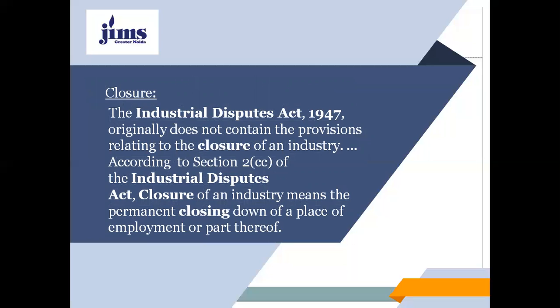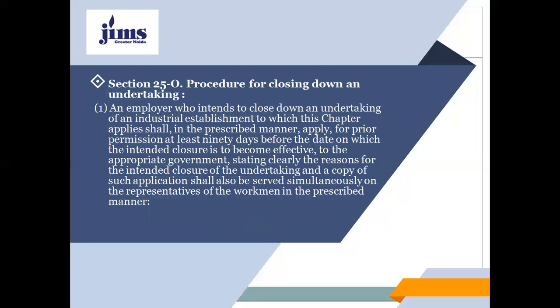Now, my dear students, we talk about the closure. The Industrial Disputes Act 1947 originally does not contain provisions relating to the closure of an industry. According to Section 2cc of the Industrial Disputes Act, closure means the permanent closing down of a place of employment or part thereof. And Section 25O, which talks about the procedure for closing down an undertaking, subsection 1 says that an employer